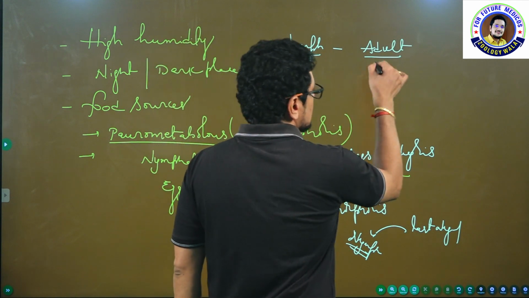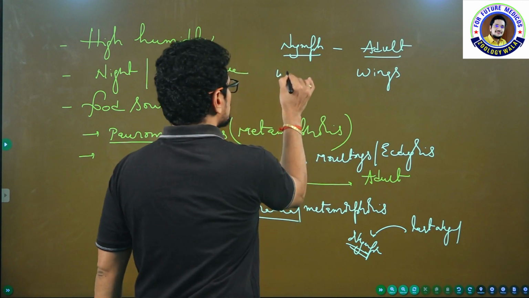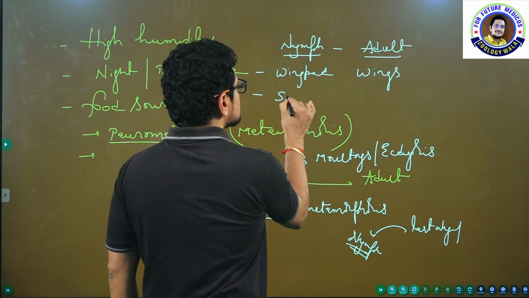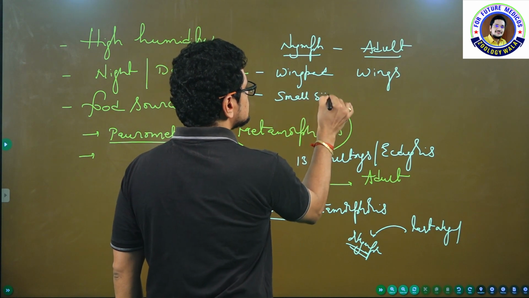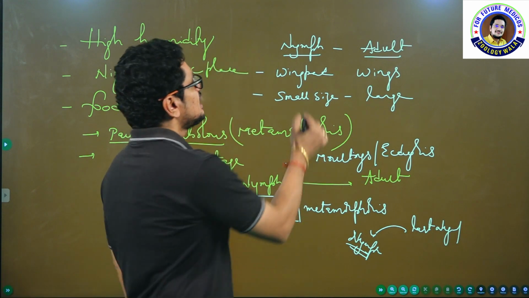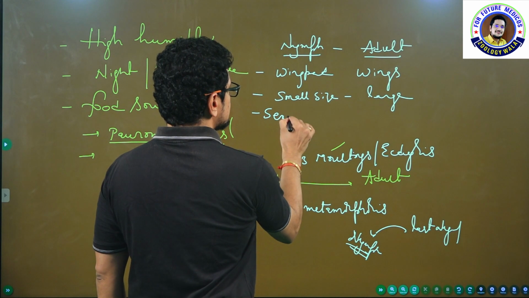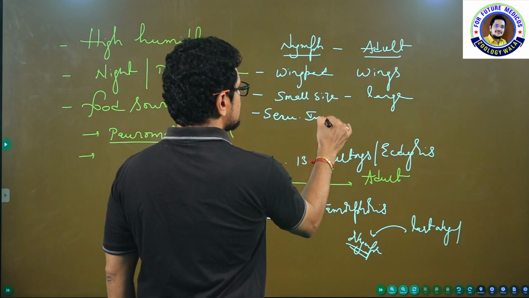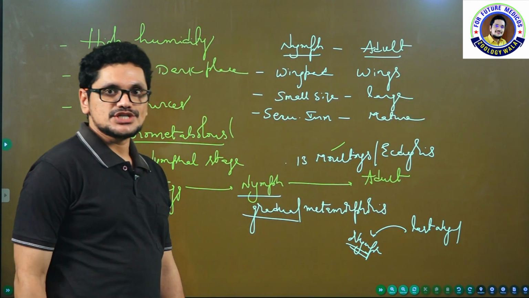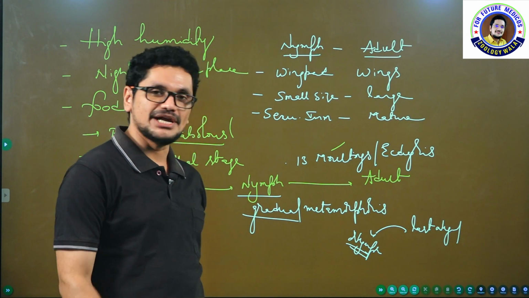Remaining, if you observe the adult, you can see the wings. And here wing pad is present. Generally the nymph is small in size, and of course the adults are large in size. And the nymph is sexually immature, isn't it? And this is sexually matured, and very dark also in color. In coloration also there will be a difference.